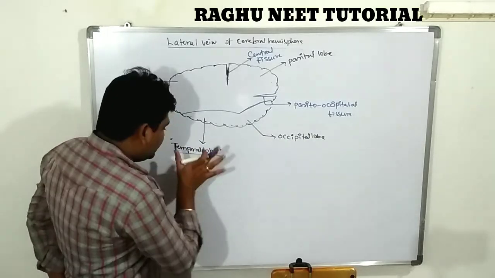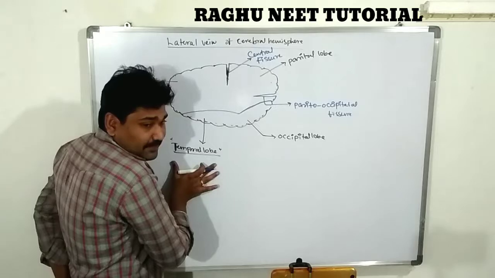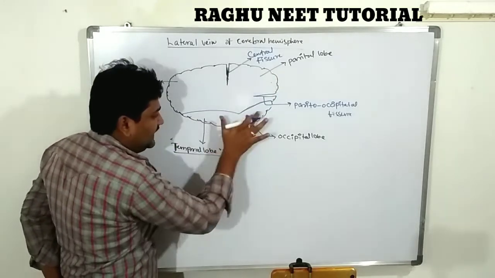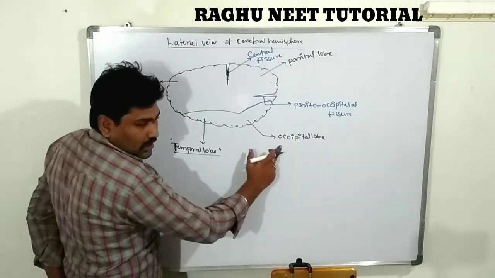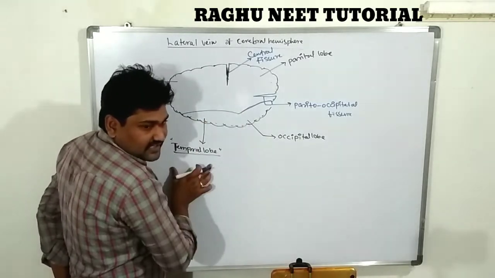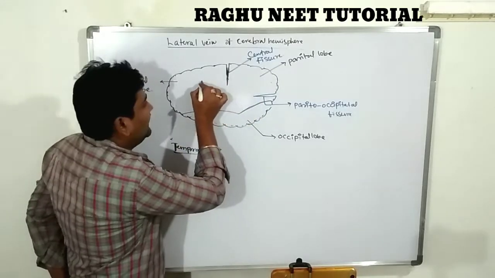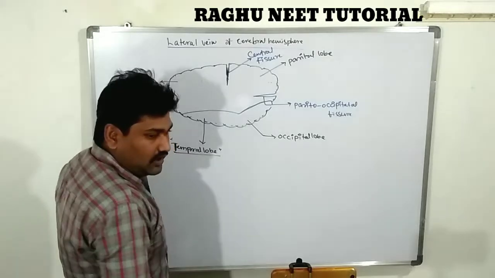Note down everyone. This lateral fissure separates the frontal and parietal lobes, and it is connecting two lobes, the temporal lobe and occipital lobe. It separates from the frontal lobe and parietal lobe, and separates from the parietal and occipital lobe.